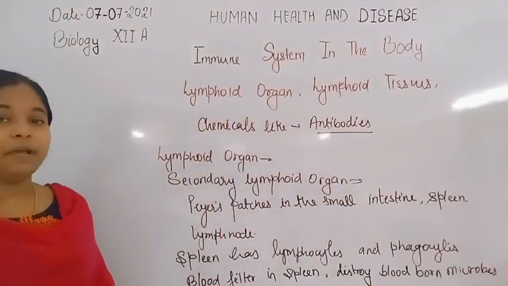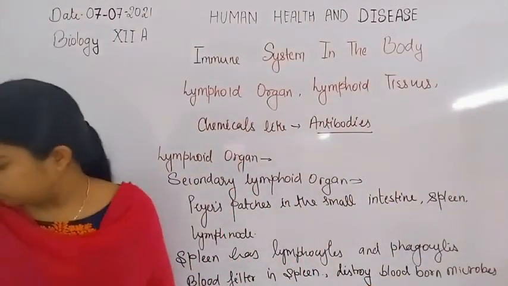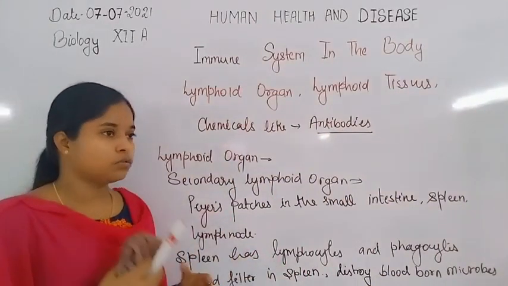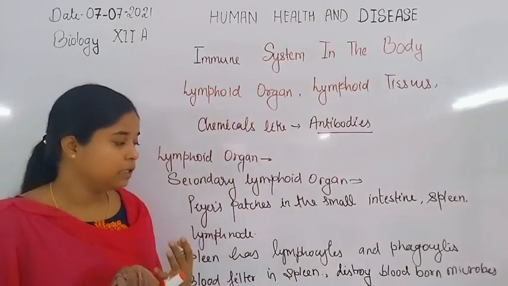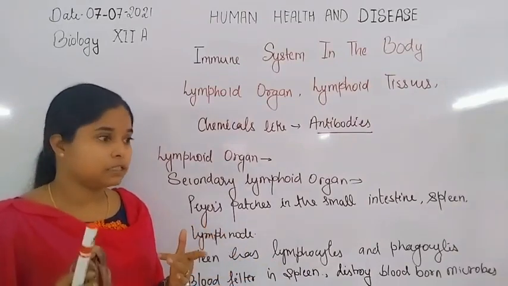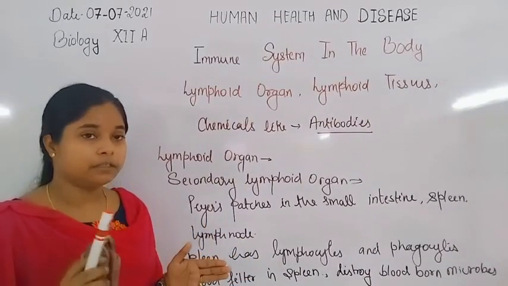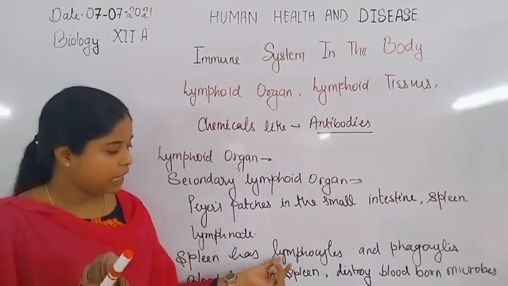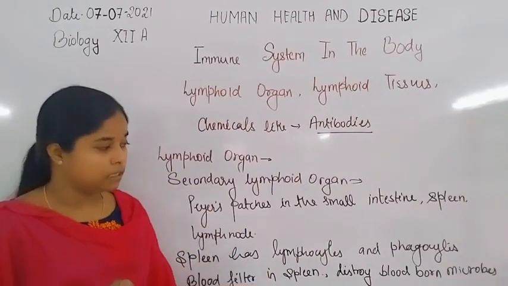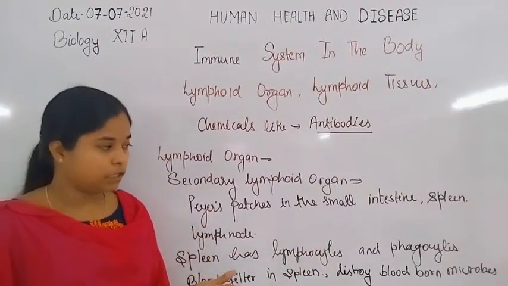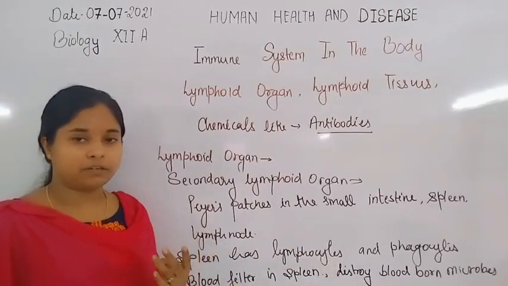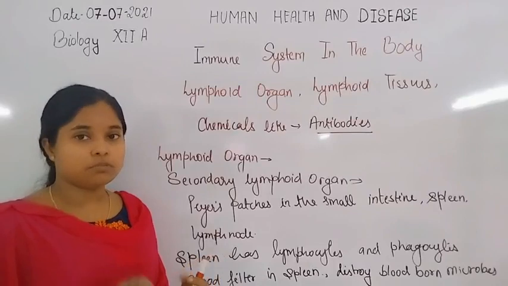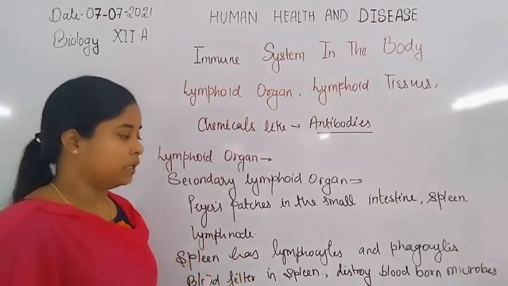How does it filter? All the microbes present in the bloodstream are filtered through the spleen, which has lymphocytes, B cells and T cells, and also phagocytic cells. What are the phagocytes? Monocytes, macrophages, neutrophils and natural killer cells. All of these phagocytose microbes present in the blood.